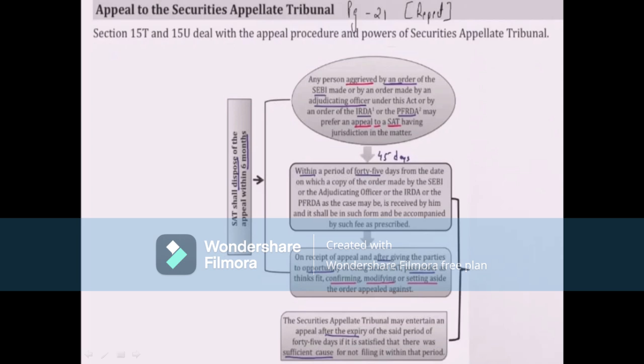Okay, then the Securities Appellate Tribunal may entertain an appeal after the expiry of the said period of 45 days if it is satisfied that there was sufficient cause for not filing it within that period. So even though this period is over, it allows other persons to appeal. If at all it is a sufficient cause, it can allow the persons to file an appeal.